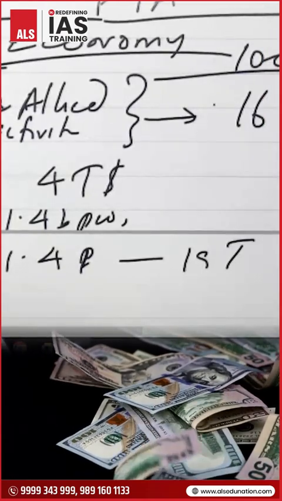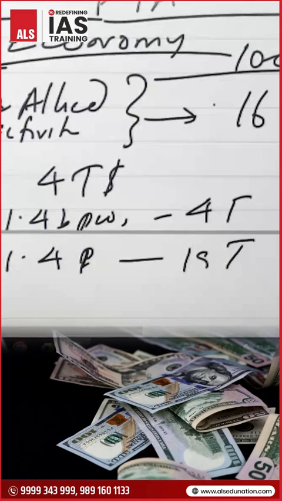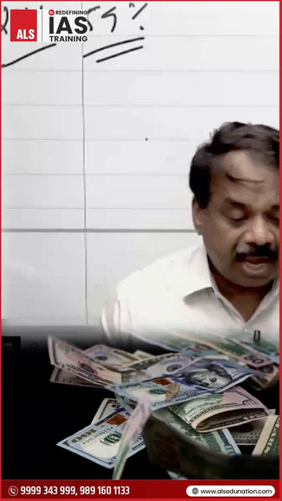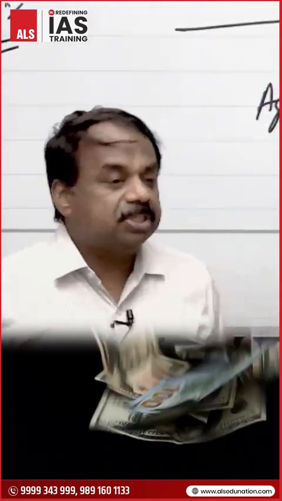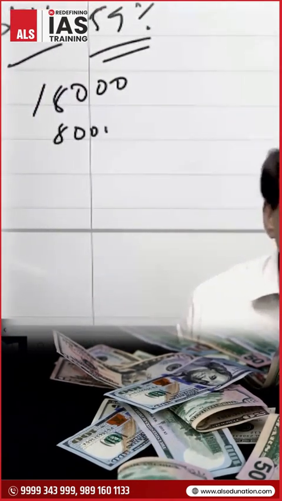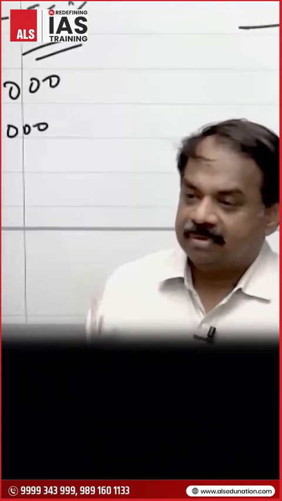We 1.4 billion people have 4 trillion. Suppose the entire classroom is put together. Suppose I have 10,000 rupees in my pocket, and you have 100 rupees each. All put together, the overall GDP of our class is 18,000 rupees, because my 10,000 plus your 100 rupees each, all put together, is 18,000. Suppose you subtract me, suddenly it becomes 8,000. That is what is happening.